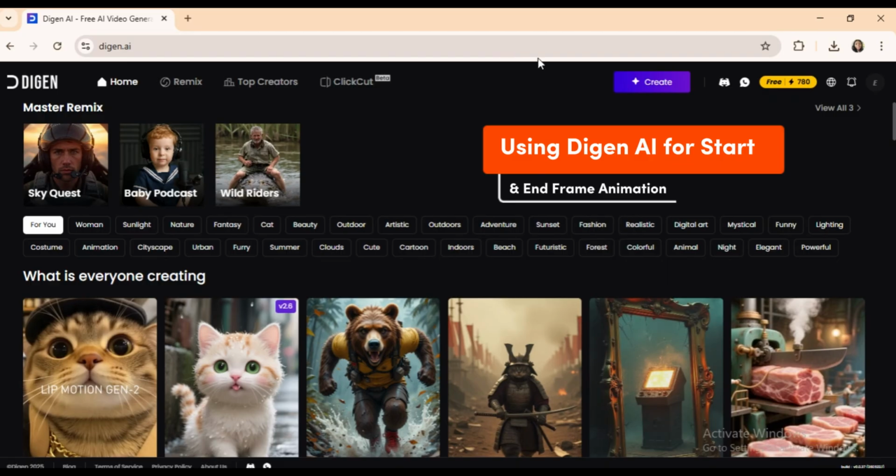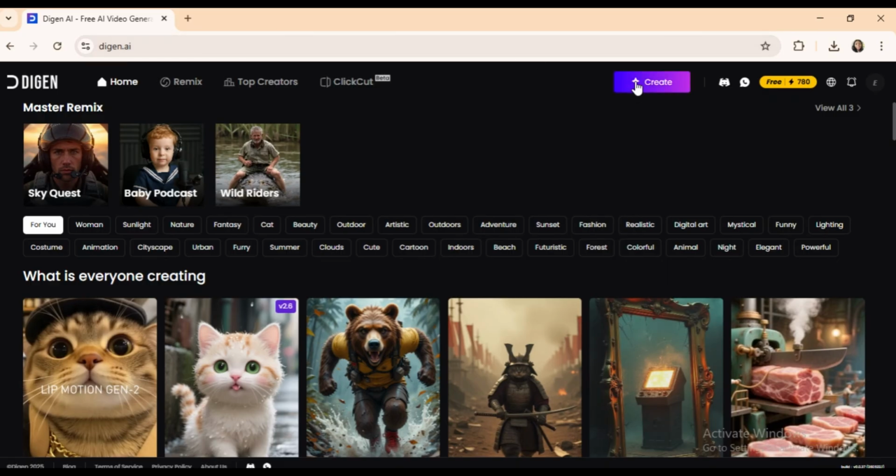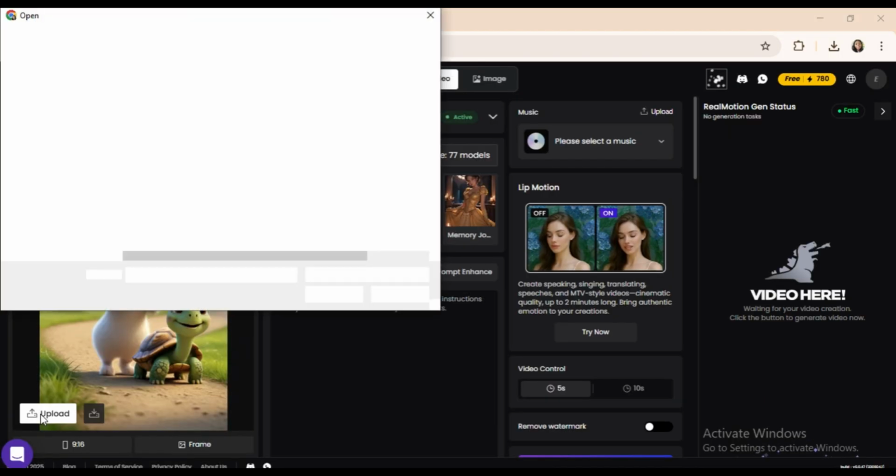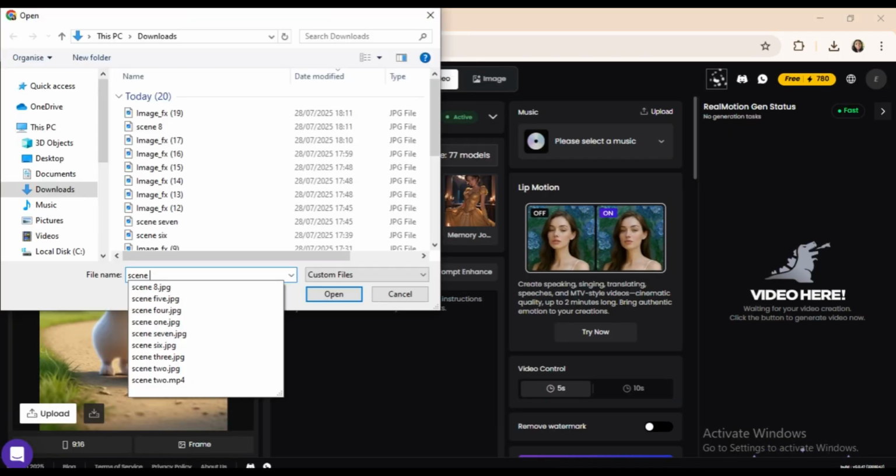Using Digen AI for start and end frame animation. Here's something more advanced. I'm using Digen AI, which lets you animate between 2 frames. Search Digen AI, sign in with your Google account, and you'll get free credits to start. Click Create, upload your first image, in this case an egg about to crack.